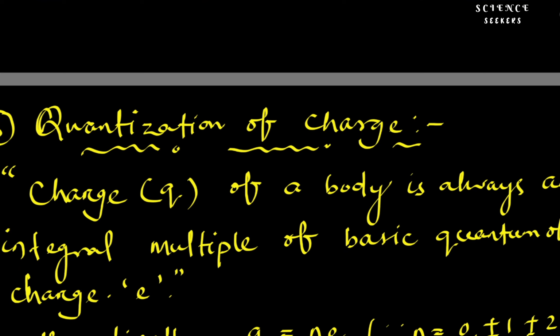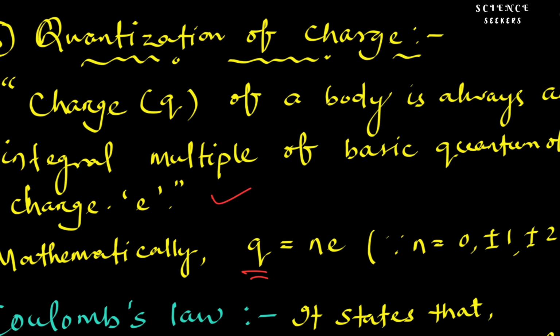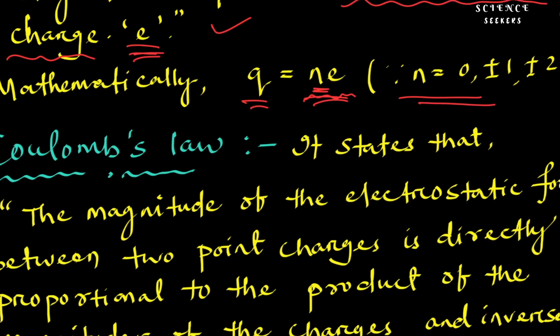Next, the quantization of charge. A charge q of a body is always an integral multiple of the basic quantum of charge e. Mathematically, the charge q is n times e. The charge is denoted by q and the basic quantum of charge is denoted as e. So q equals n e, where n is an integer, that is 0, plus or minus 1, plus or minus 2, and so on.